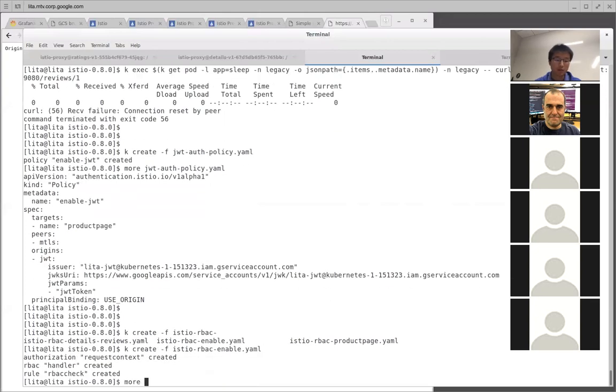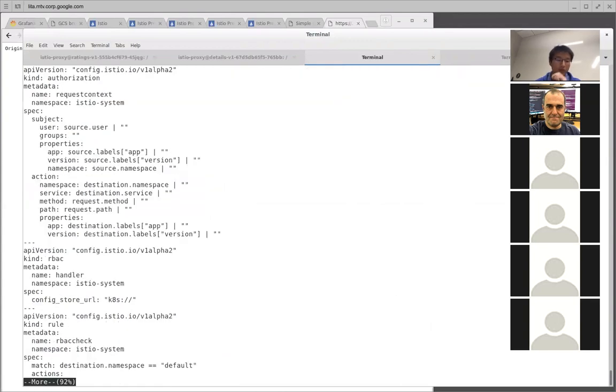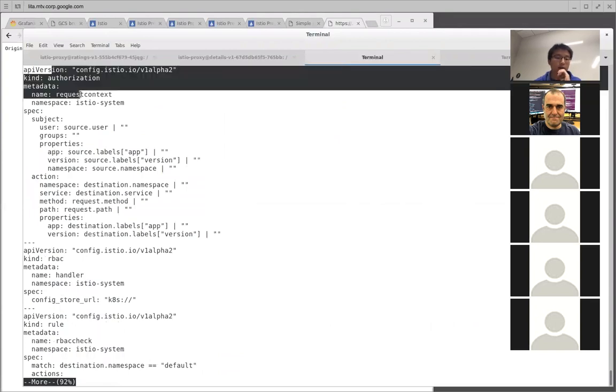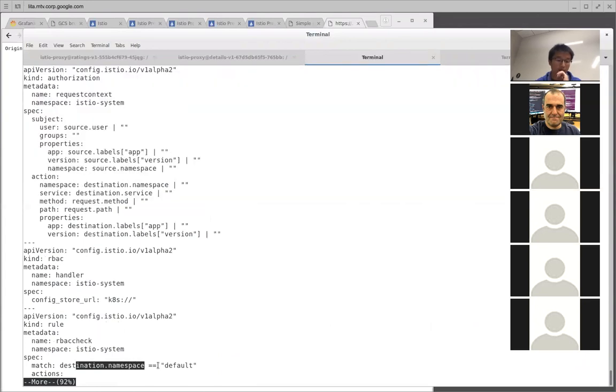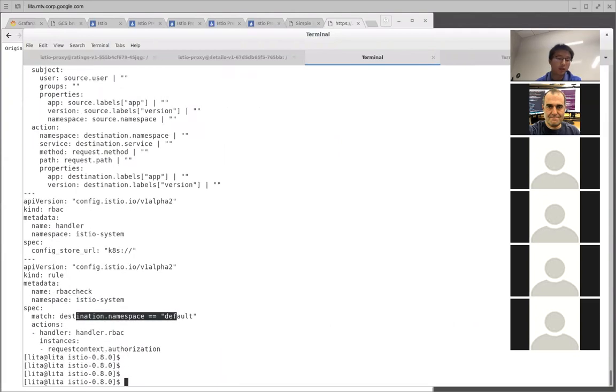So once we enable it, let's take a look at this policy. So this is pretty much the RBAC, how we enforce the RBAC. And as you can see, right now the policies apply to the destination namespace default. Right now the front end and the backend are both deployed in the default namespace.